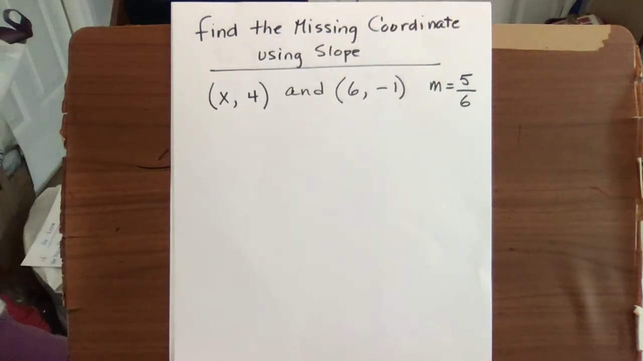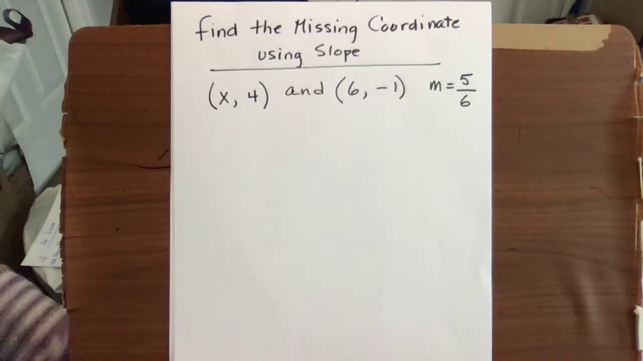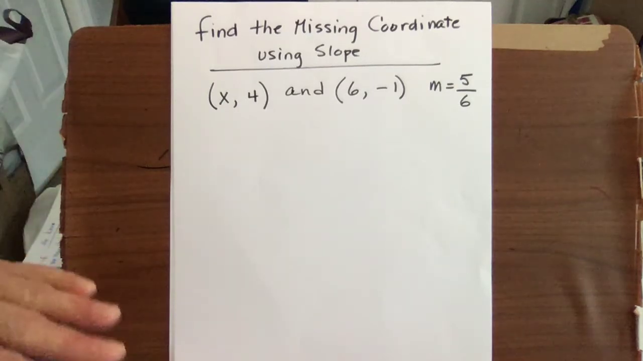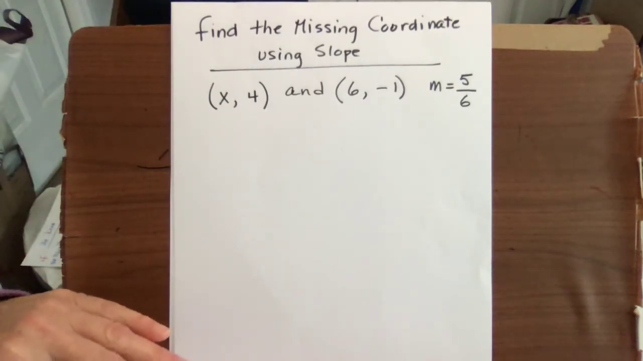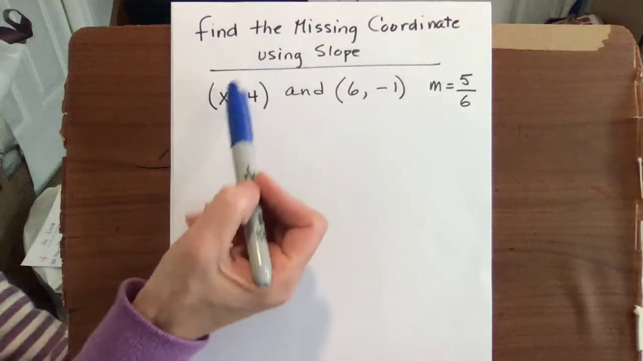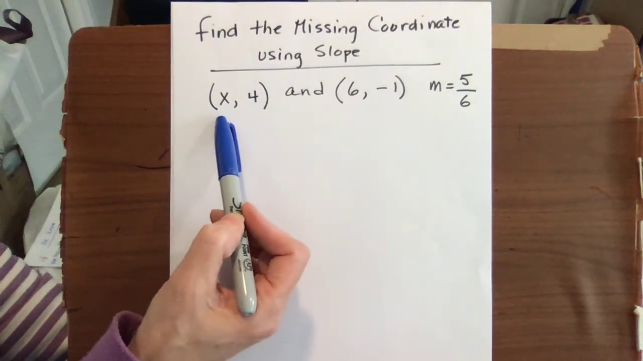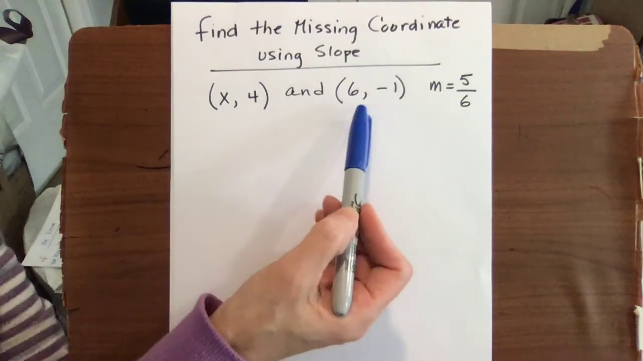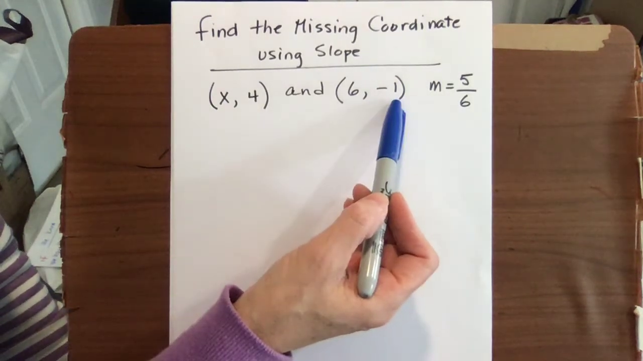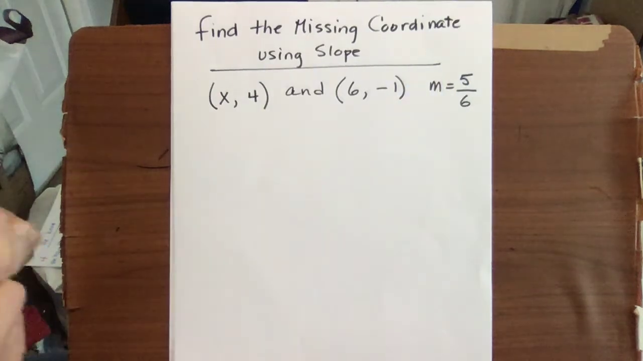All right, today what we're going to do is look at slope and how it will help us find a missing coordinate in a point. So we're starting off here with x and 4 as our first coordinate, and we don't know the x value. And the second coordinate is 6 and -1, and our slope is 5/6.